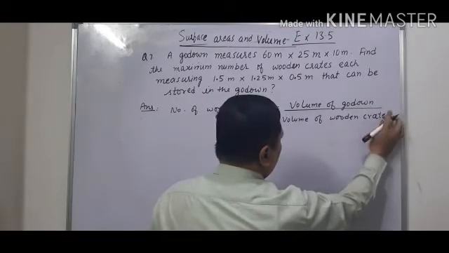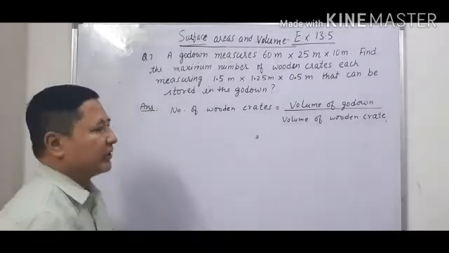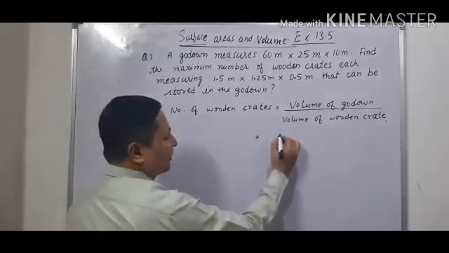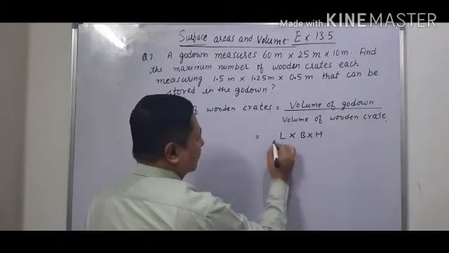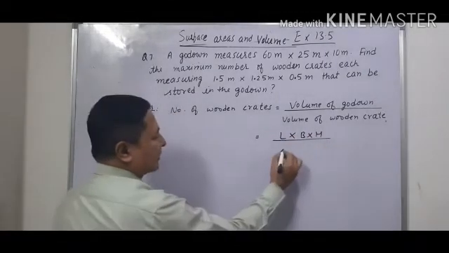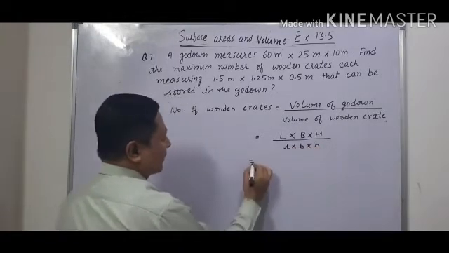Now we will take the volume of the godown. We will take the formula for a cuboid, L into B into H. And here the volume of a wooden crate is given by small l into small b into small h.